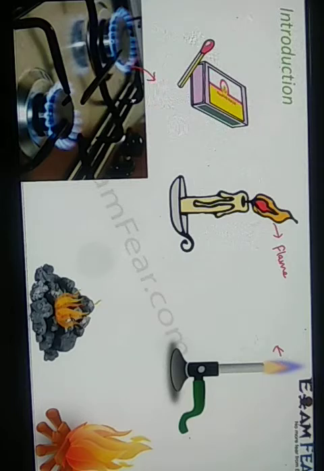So now in this lesson we are going to discuss all about burning, how this phenomenon, this process of burning takes place. What we call burning in common terms is known as combustion in science. So in combustion we will see what is the exact process and how it produces fire. Is it that all substances can give rise to fire and flame? So we are going to discuss all about that.